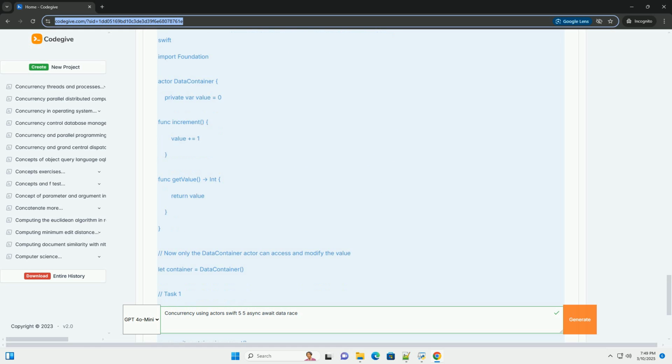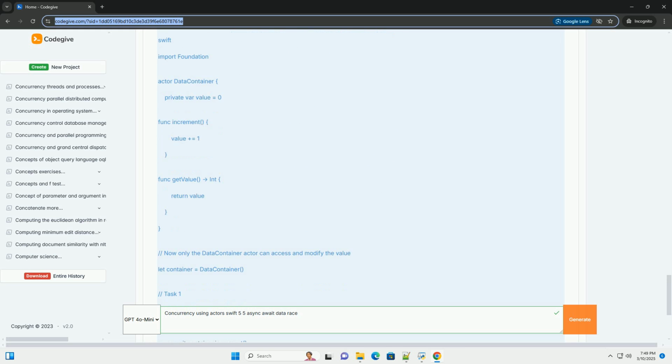No data races. The Swift compiler enforces that only one thread can execute code within an actor at a time. This serialization of access eliminates data races on the actor's internal state. Clear syntax. Await makes it clear when you're interacting with an actor and potentially suspending execution. Compiler enforcement. The compiler provides strong guarantees about actor isolation, helping you write correct concurrent code.